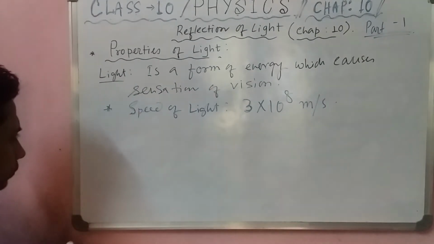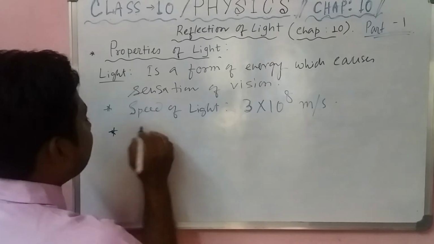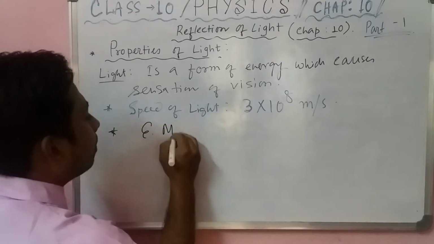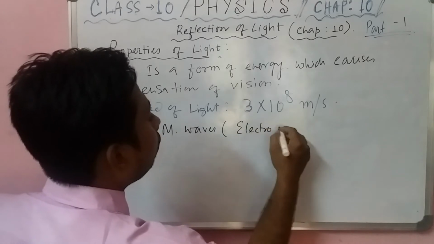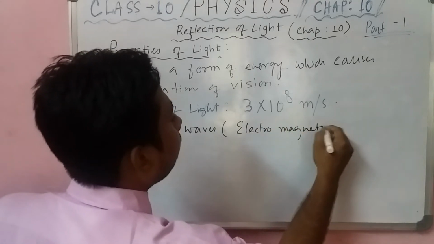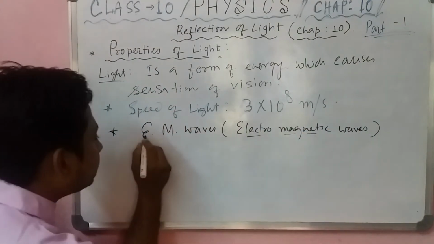Next thing, light is an electromagnetic wave. Now student, what are EM waves? The full form is electromagnetic waves.